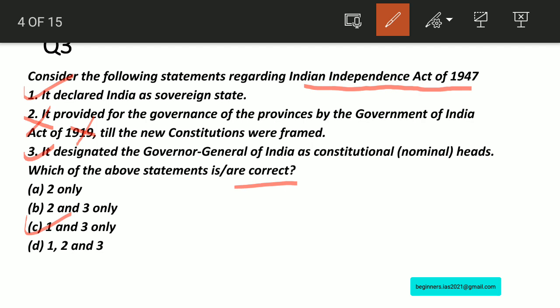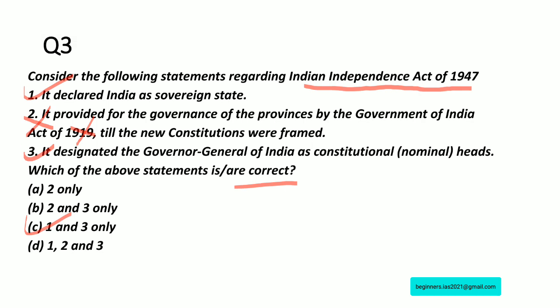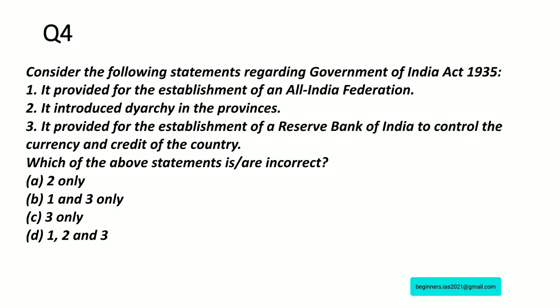Or else you can go by elimination method also. Statement 2 is wrong. Therefore, obviously, D is eliminated, B eliminated, A eliminated. Therefore, the answer for question number 3 is C, 1 and 3 only. Let us move on with question number 4.